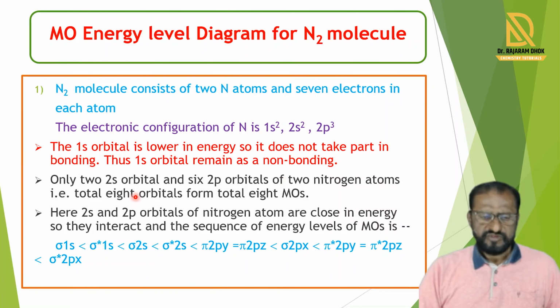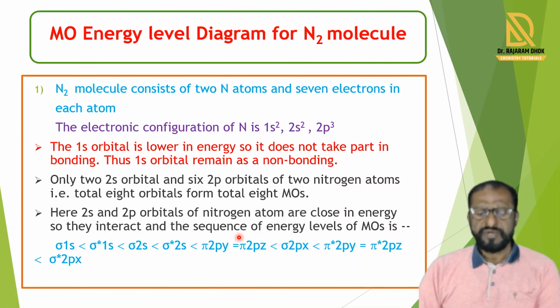Only the 2s orbitals and 6 2p orbitals of the two nitrogen atoms combine with each other and form a total of 8 molecular orbitals. Here the 2s and 2p orbitals of the nitrogen atom are close in energy, so they interact with each other.